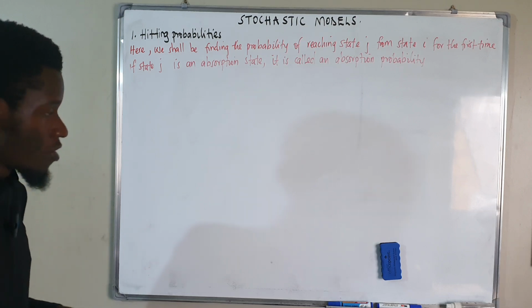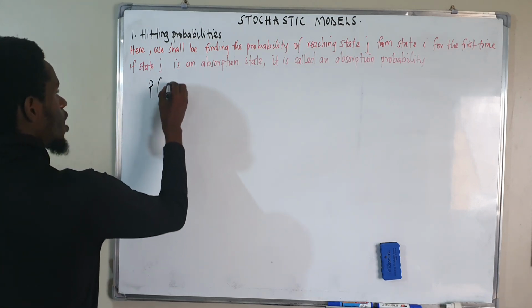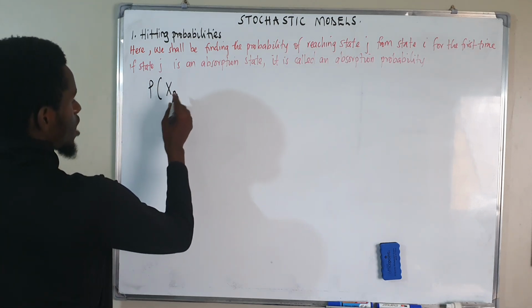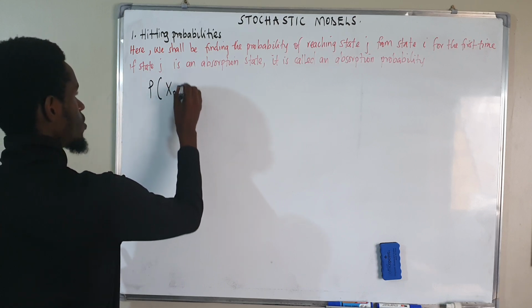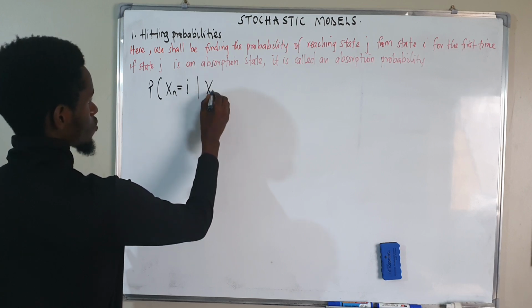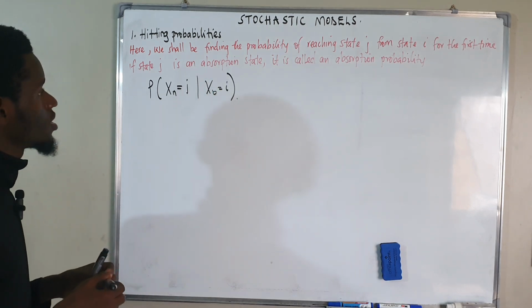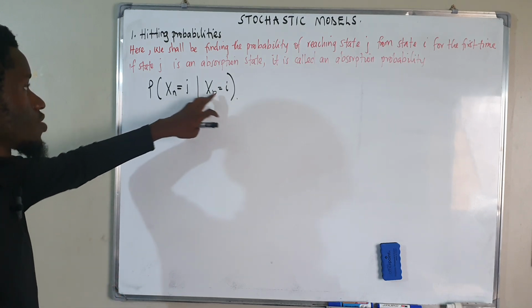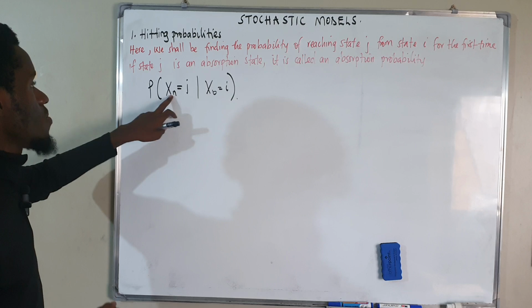Recall that we have the probability of being in state J, given I'm coming from state I, like X0 equal to I. This is what we call the transition probability at the start. And then this will be the n-step transition probability, because the difference between n and 0 is n. So n minus 0 is n.